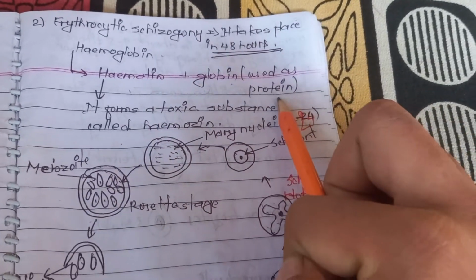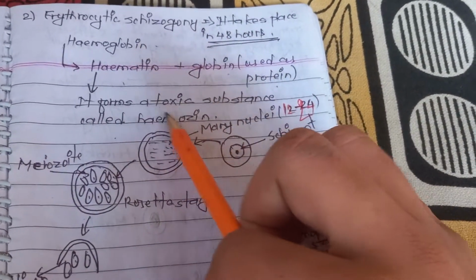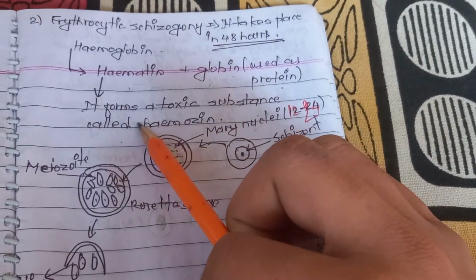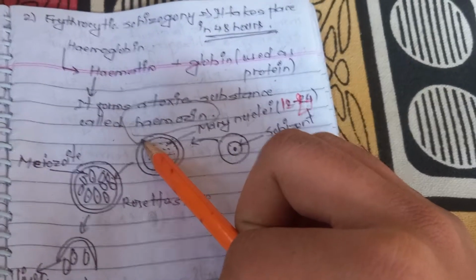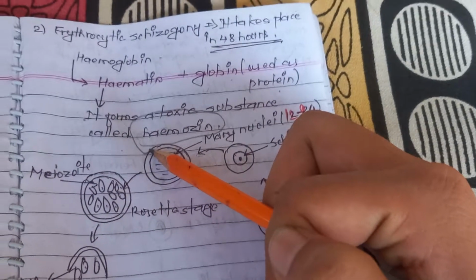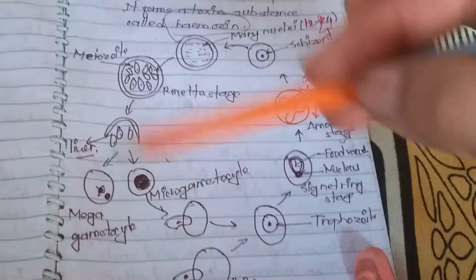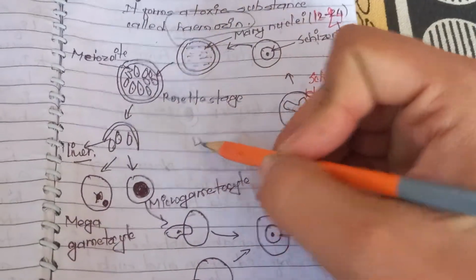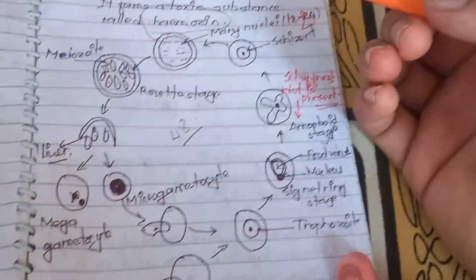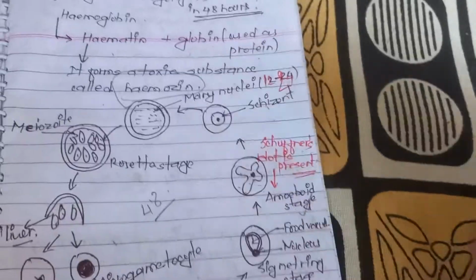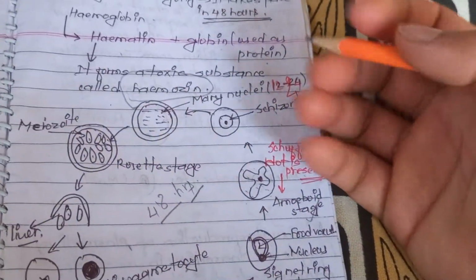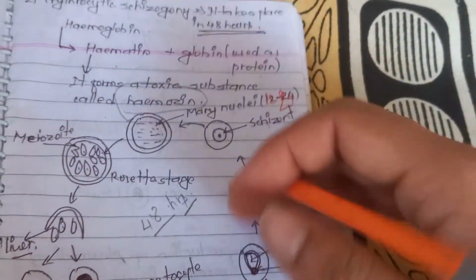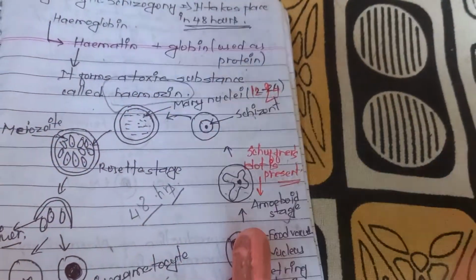Globin is used as protein, and hematin is formed into a toxic substance called hemozoin, and this is the main cause of malarial fever in 48 hours, because for this whole process we need almost 48 hours. So the malarial fever occurs in 48 hours.